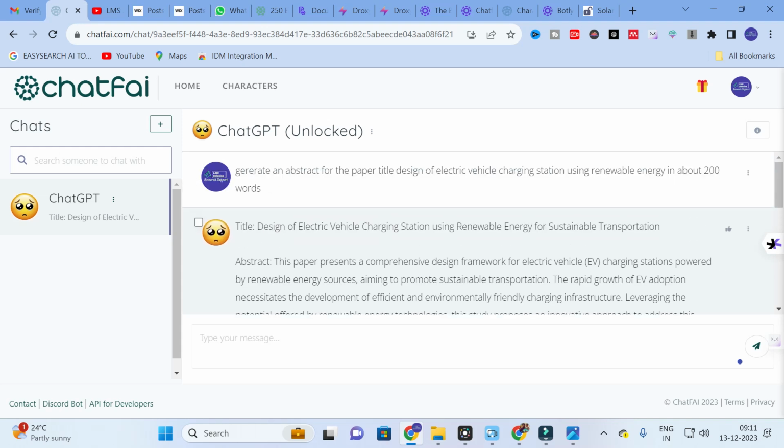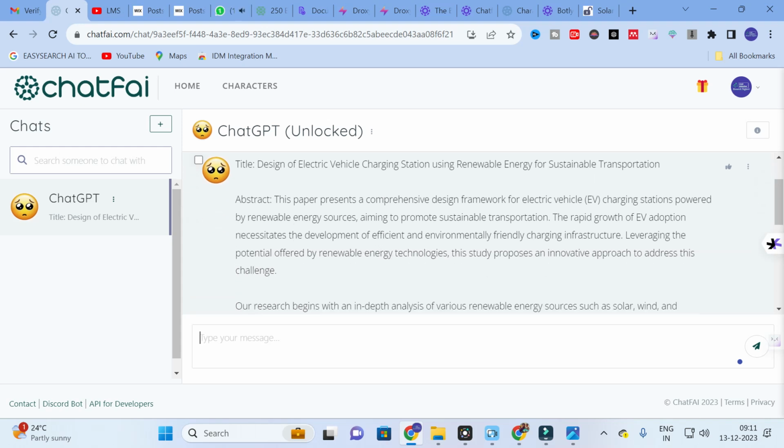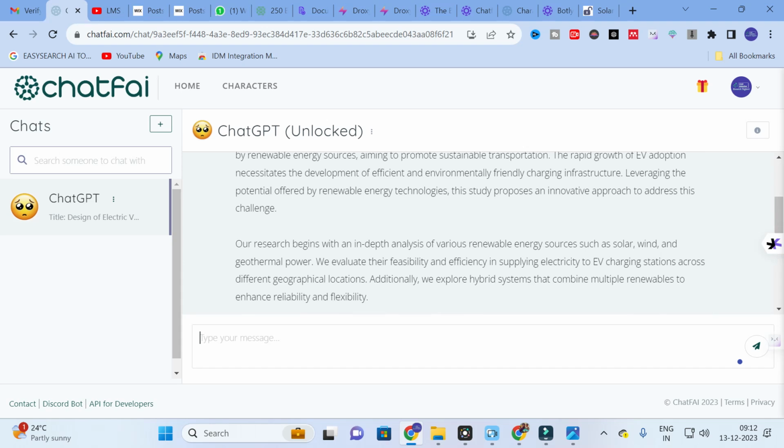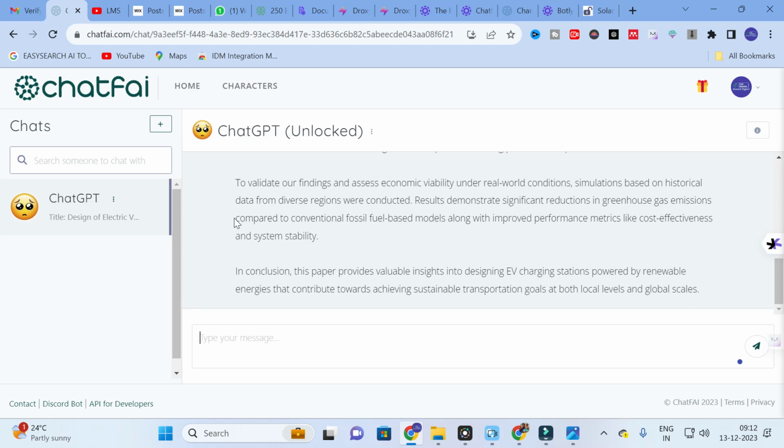So this is the title. This will give you better results when compared with that particular Droxy AI we discussed before. Here you can see: Design of Electric Vehicle Charging Station using Renewable Energy for Sustainable Transportation. This paper presents a comprehensive design framework for an electric vehicle charging station powered by renewable energy sources, aiming to promote sustainable transportation. The rapid growth of EV adoption necessitates the development of efficient and environmentally friendly charging infrastructure. Our research begins with an in-depth analysis of various renewable energy sources. So it will generate better content.